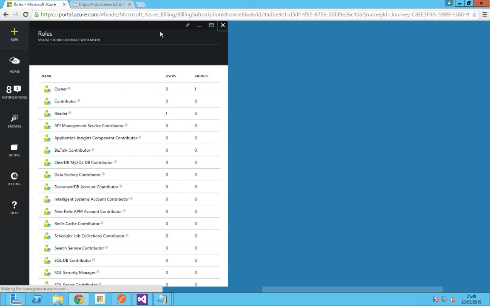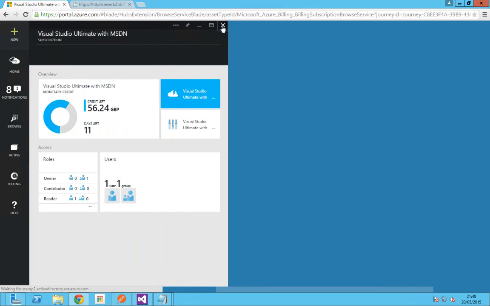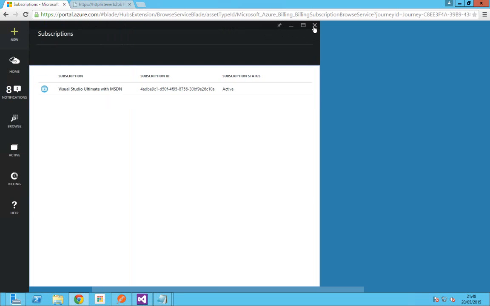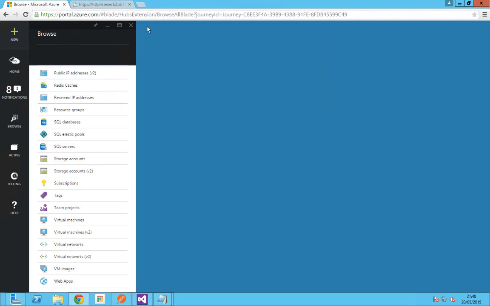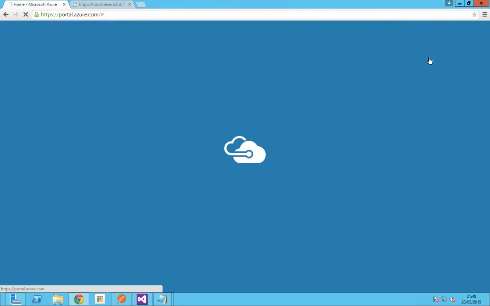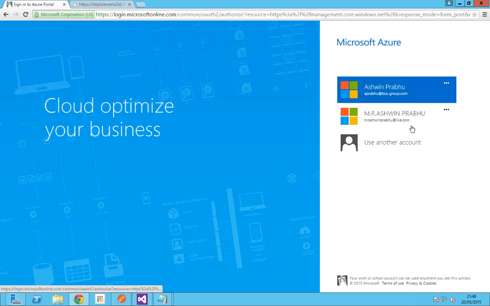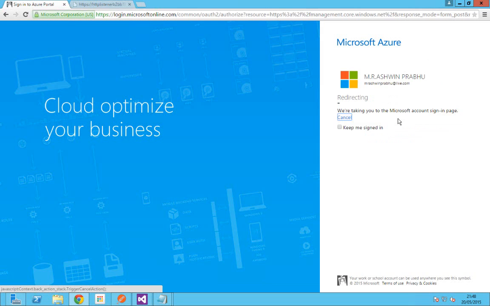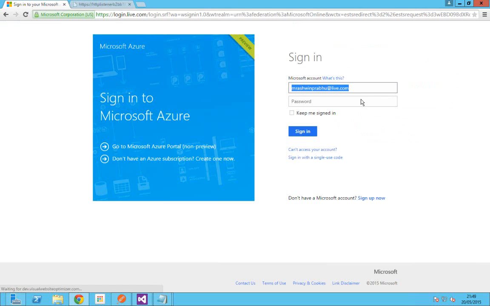Now if I log off from my current account and another user logs in, I'm going to log in as the live account. I have two subscriptions. This was the subscription where I created the logic app, and this is the one which I'm going to log in with and see the access, the logic app where I've been given the read access.